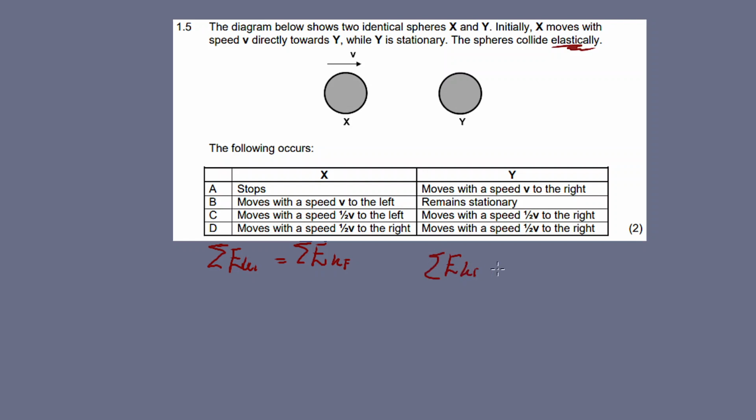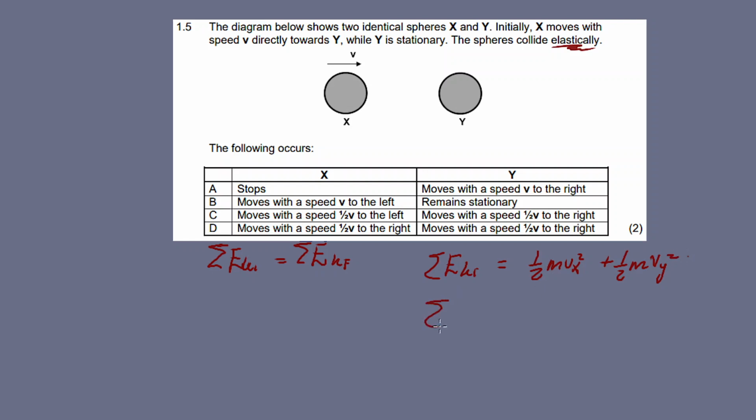Sum of kinetic energy initially is equal to half m v x squared plus half m v y squared.